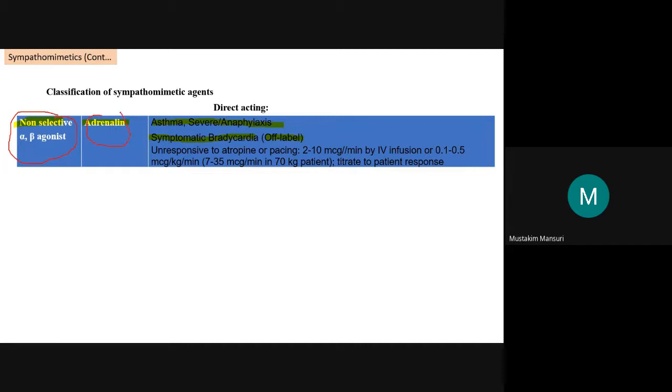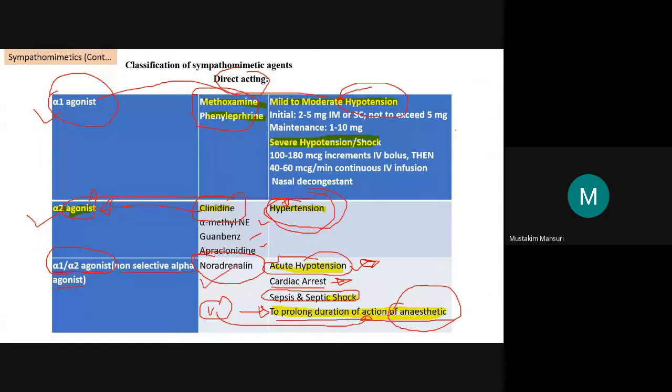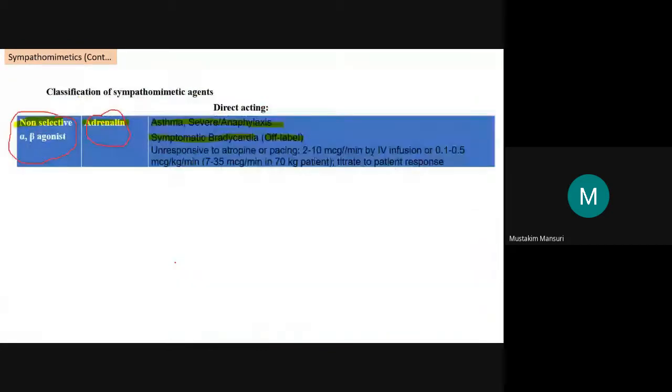Which one is the selective, which one is the non-selective? For example, if I take noradrenaline, noradrenaline is non-selective, but non-selective for the alpha, while adrenaline is again also non-selective, but what is the non-selective effect? Alpha beta. So non-selective alpha beta agonist. Again, that is also useful for asthma as well as for severe anaphylaxis reaction, and it is also useful for symptomatic bradycardia. That is off-label use.